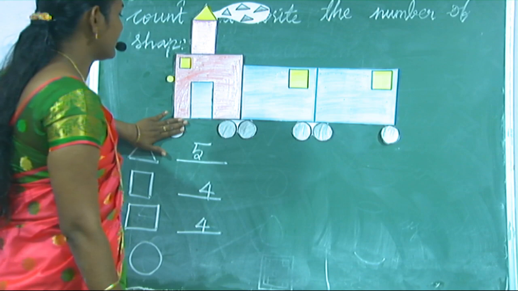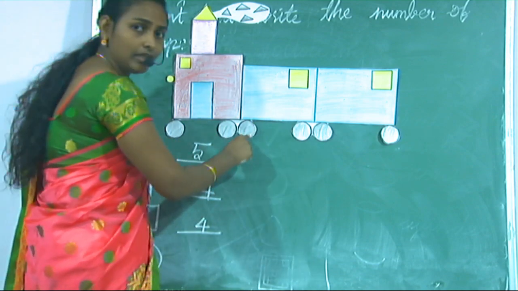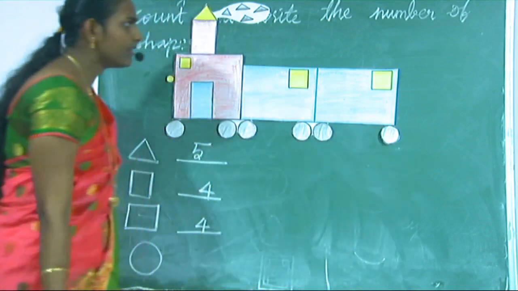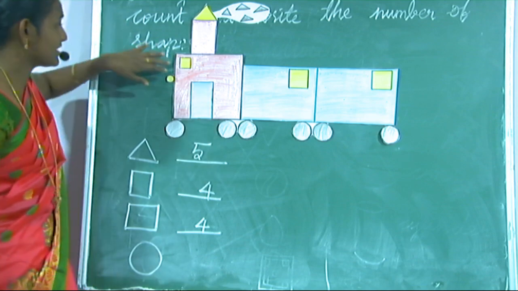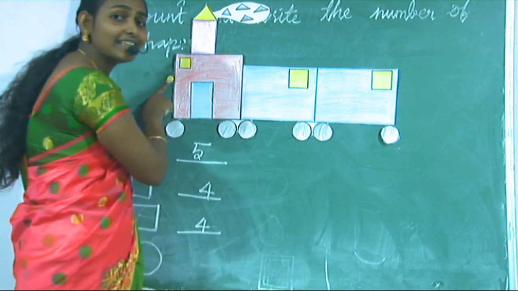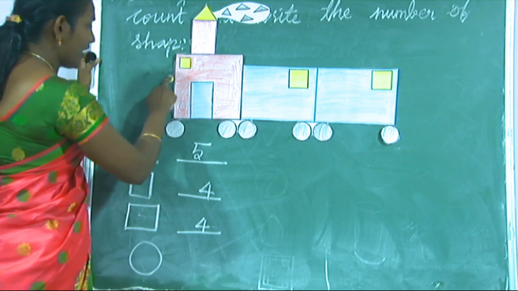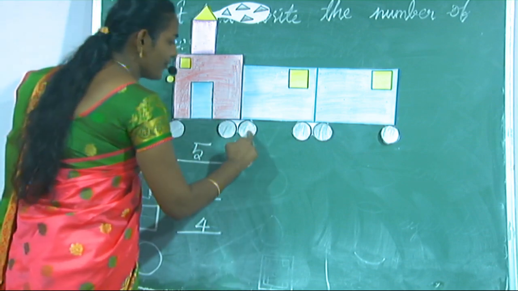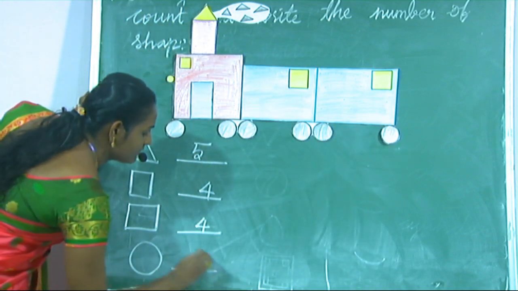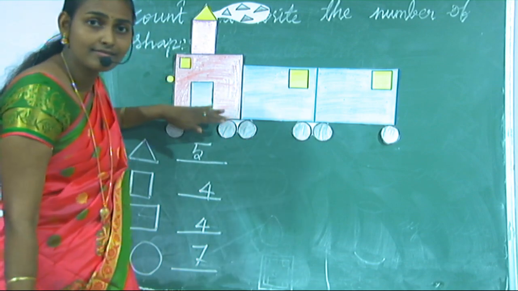Next, circle. How many circles are here? You find out. 1, 2, 3, 4, 5, 6. Any other circles? You just check it. Any other circles? You see, one small circle is here. Yes. The total number of circles is 1, 2, 3, 4, 5, 6 and 7. Okay. Here you write 7. Okay. Are you all clear about this?